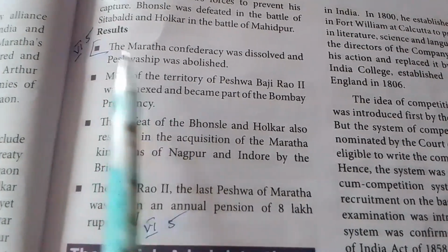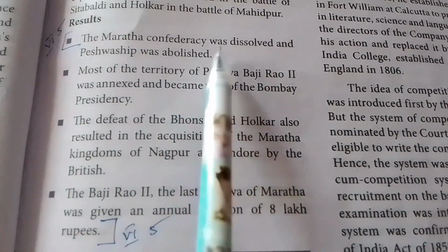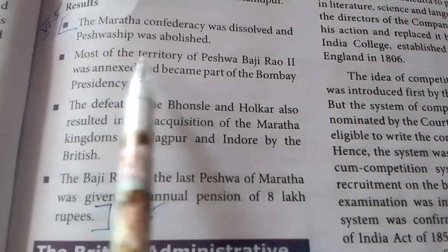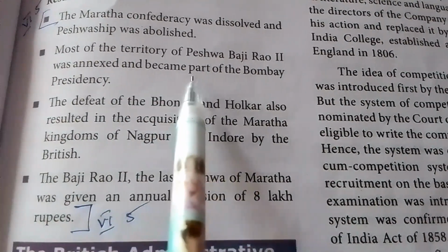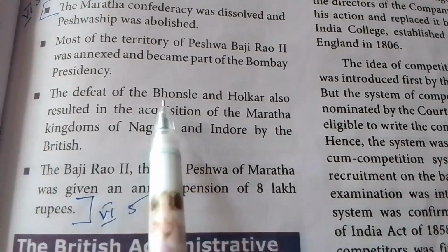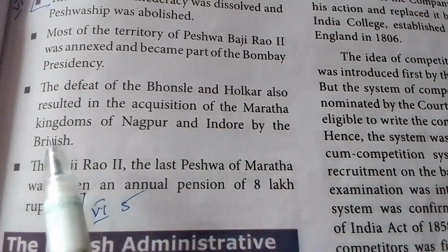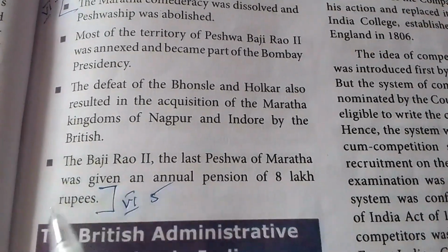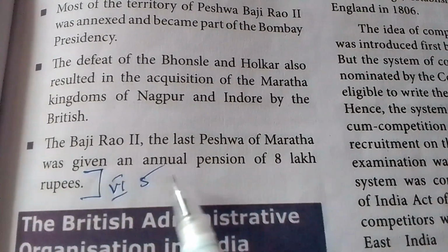Results, 4 points. The Marathas confederacy was dissolved and Peshwaship was abolished. Next point, most of the territory of Peshwa Baji Rao II was annexed and became part of the Bombay Presidency. Third point, the defeat of the Bonsale and Holkar also resulted in the acquisition of the Maratha kingdoms of Nagpur and Indore by the British. Fourth point, Bajirao II, the last Peshwa of Maratha, was given an annual pension of 8 lakhs rupees.